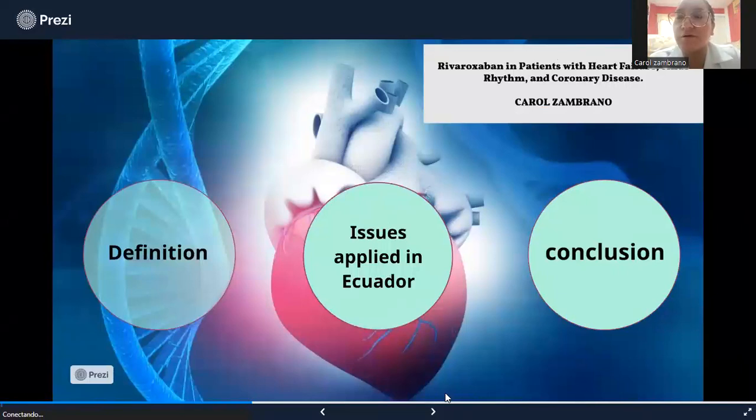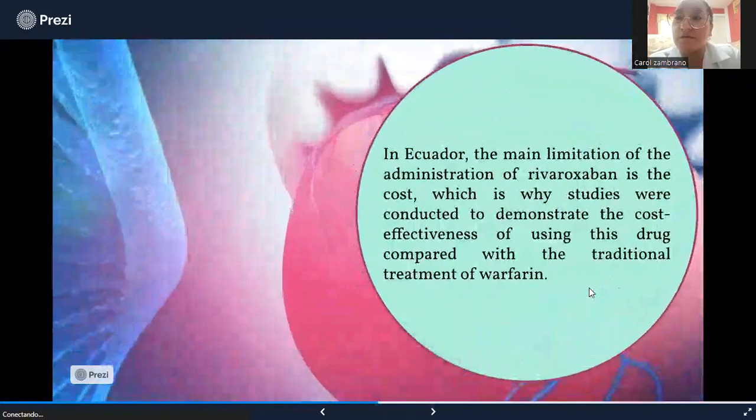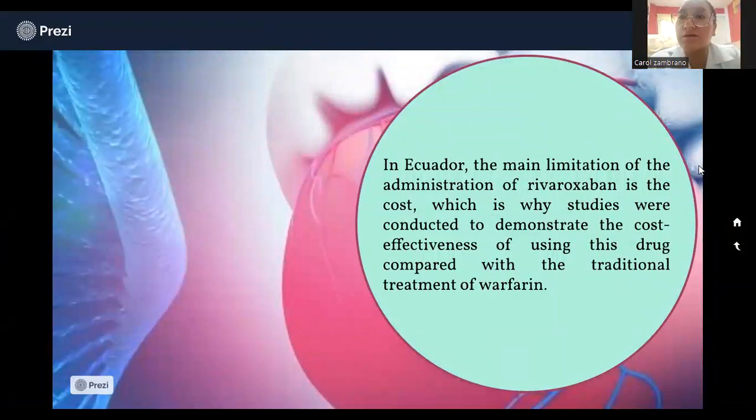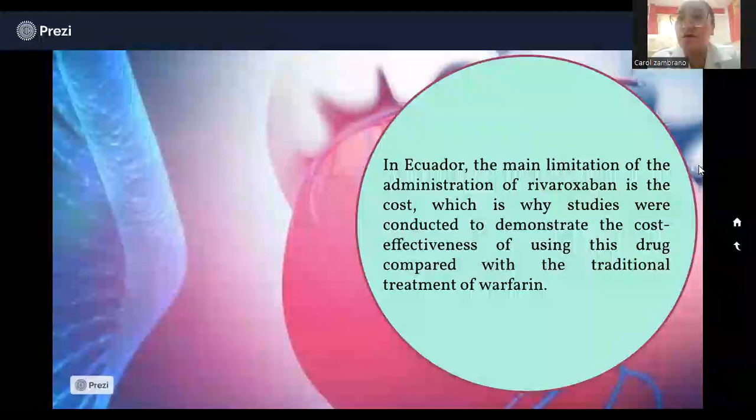Uses applied in Ecuador. In Ecuador, the main limitation of the administration of Rivaroxaban is the cost, which is why studies were conducted to demonstrate the cost effectiveness of using this drug compared with the traditional treatment of warfarin.